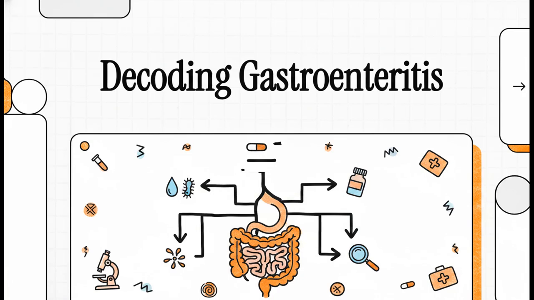Today, we're acting as diagnostic detectives in this highly focused explainer. We're going to completely decode diarrhea using a super clear, dichotomous decision tree. As future docs, you already know GI distress is going to be your bread and butter. So rather than drowning in a sea of random symptoms, we're building a rock-solid, logical framework that's going to point you exactly where you need to go on the wards.